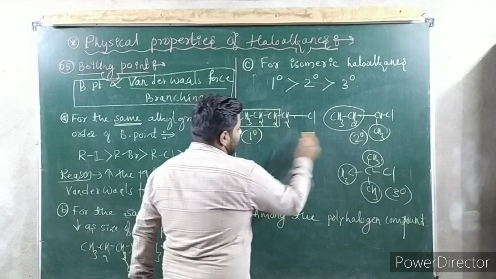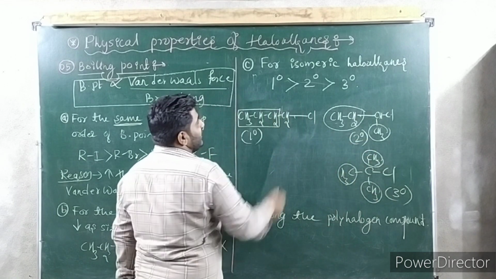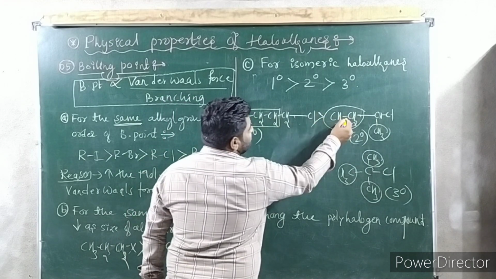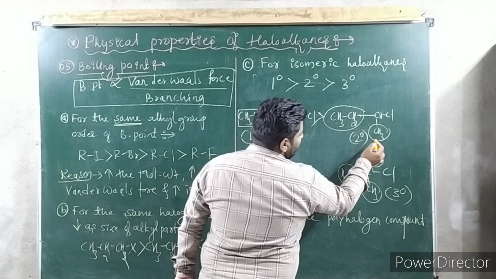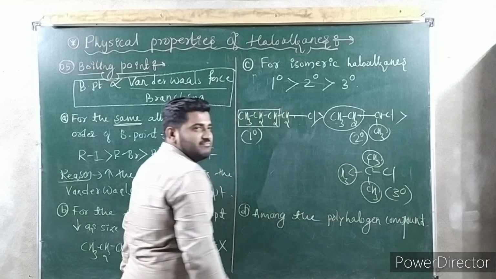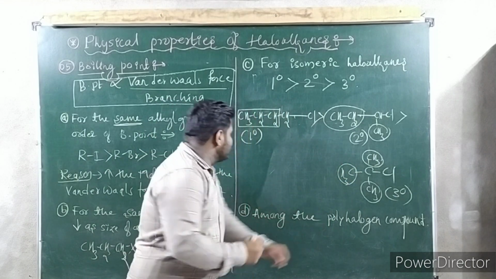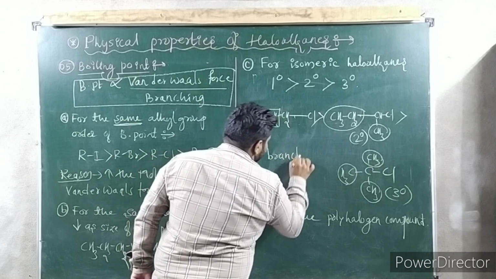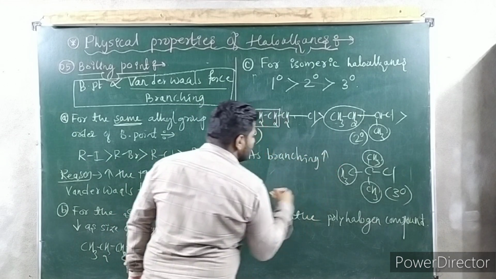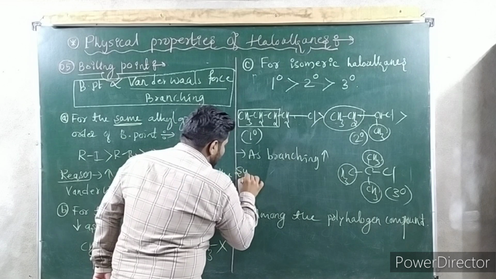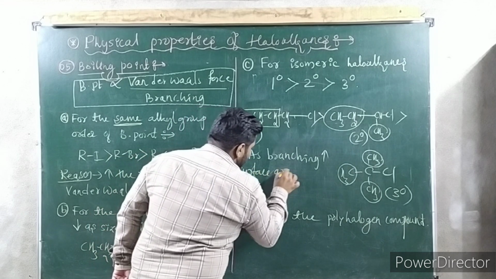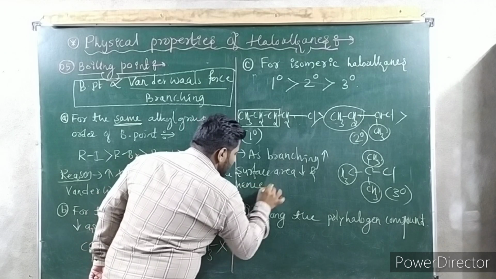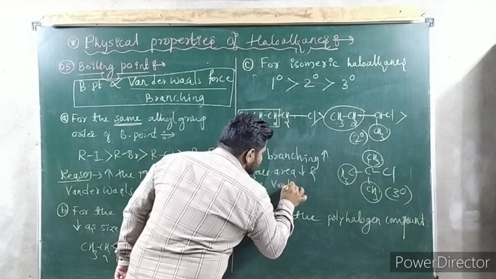Now tell me, primary, secondary and tertiary. What is the order? Primary should be greater because branching is less. This is greater than this and this is greater than this one, tertiary. I hope you are getting. What is the reason? As branching increases, surface area decreases and hence van der Waals force decreases.